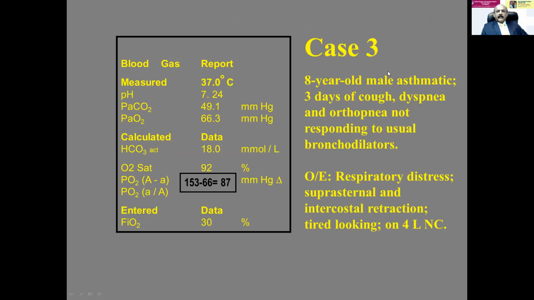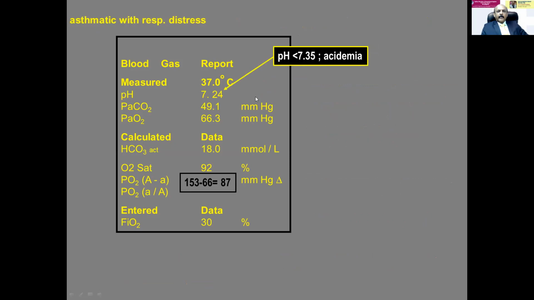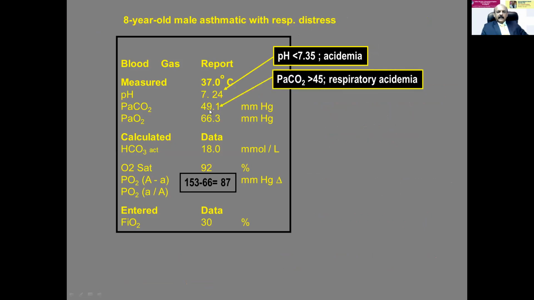Here, the 8-year-old male asthmatic, 3 days of cough. So 3 days is a good time for compensation, orthopnea. So now, what is happening now? Check. The 7.24 is acidemia. What happens to PaCO2? PaCO2 is increased, so it is respiratory acidosis.